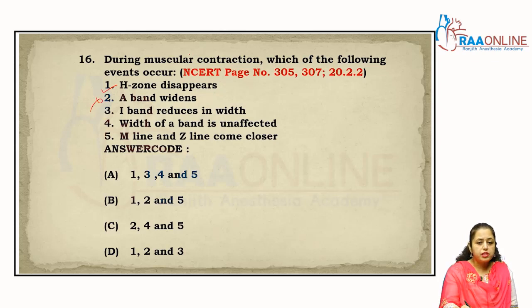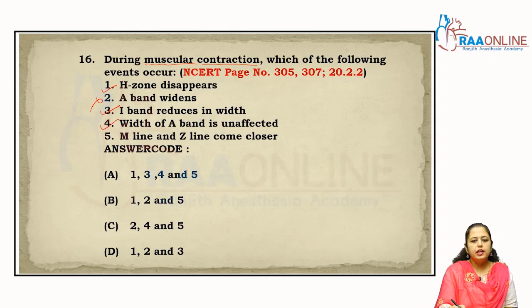At the time of muscular contraction, right? See here. I band reduces in width. Right? Width of A band is unaffected, correct, right? And the last one, M line and Z line come closer, correct. So the answer, the events which occur at the time of muscular contraction, are 1, 3, 4 and 5. That answer is A.